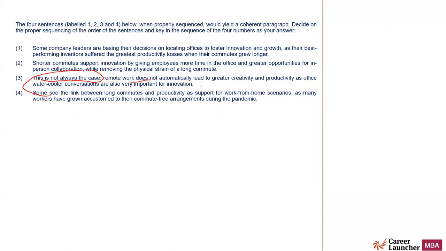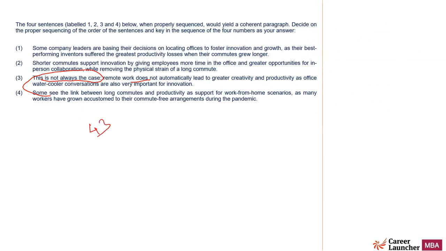Remote work does not automatically lead to greater creativity and productivity as office water cooler conversations are also very important for innovation. Some see the link between long commutes and productivity as support for work from home scenarios, as many workers have grown accustomed to their commute-free arrangement during the pandemic. So 4 and 3 are linked. Why?